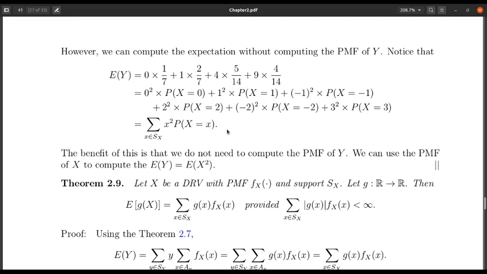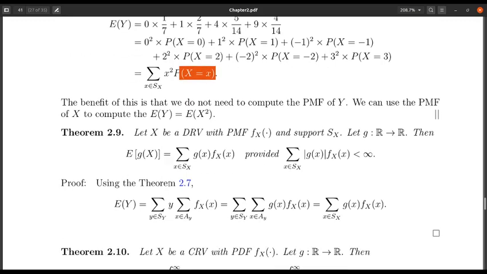So that means that if this happens everywhere, for writing this one, I do not need the probability mass function of Y. I only need the probability mass function of X. So using the probability mass function of X, I will be able to write the expectation of some function of X. And that is the benefit of writing this one. I do not need to find out the probability mass function of Y.